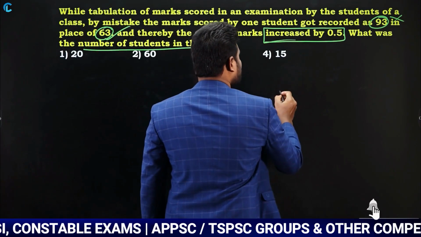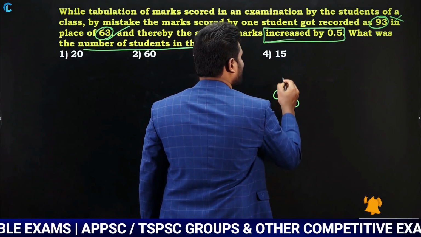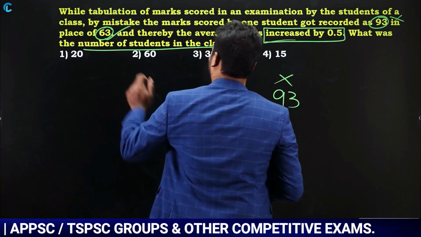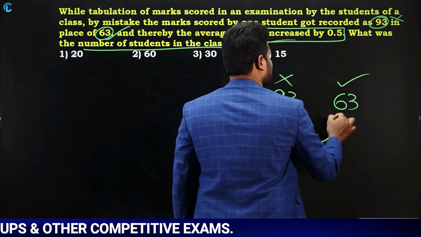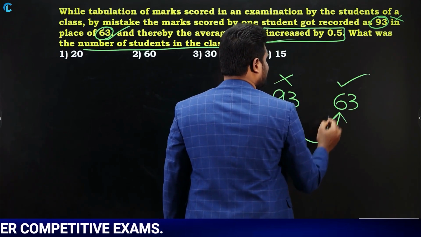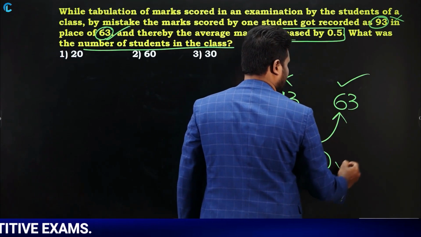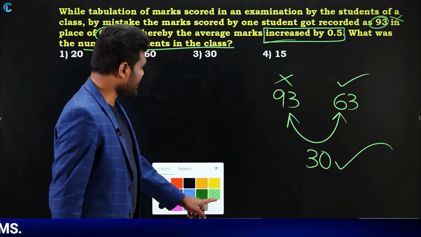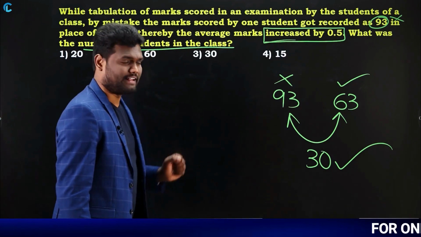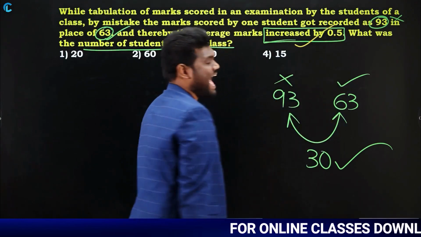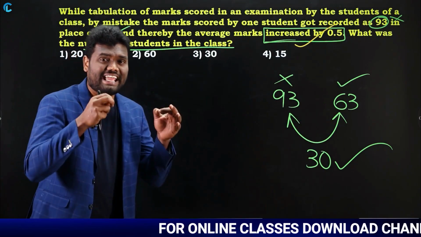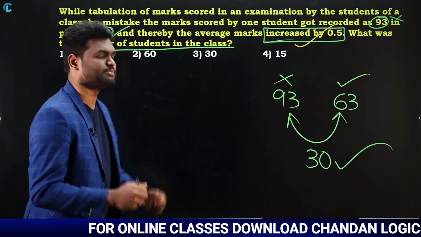Just observe here. What is the wrong value? The wrong value is 93. What is the correct value? The correct value is 63. Just take the difference. 93 and 63, the difference is 30. Now what is the question saying? Due to this 30 difference, the average is increased by 0.5. Average increased by 0.5 means each and every number is increased by 0.5.